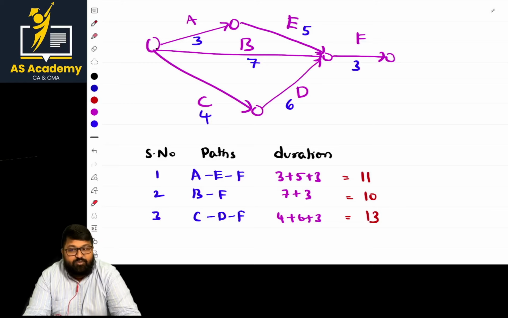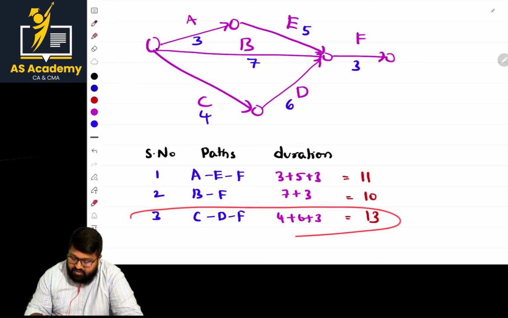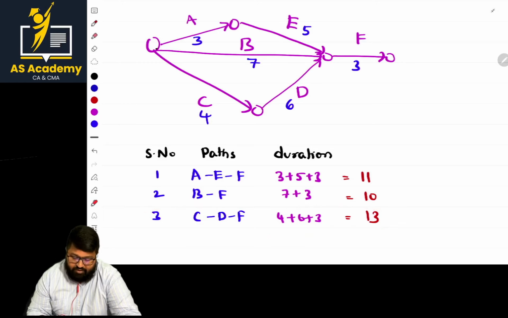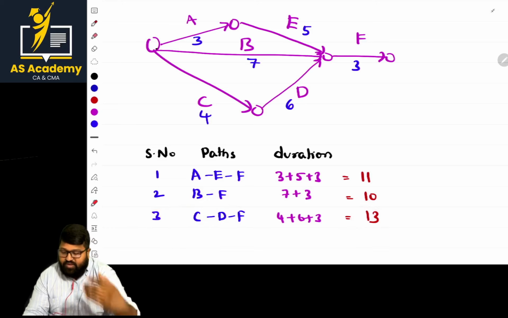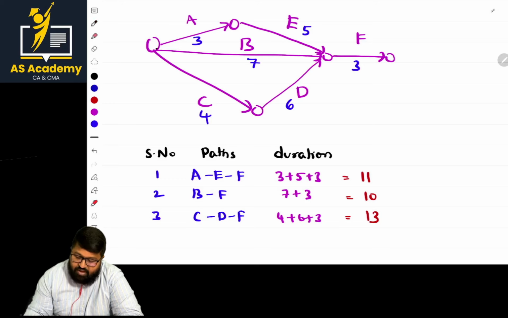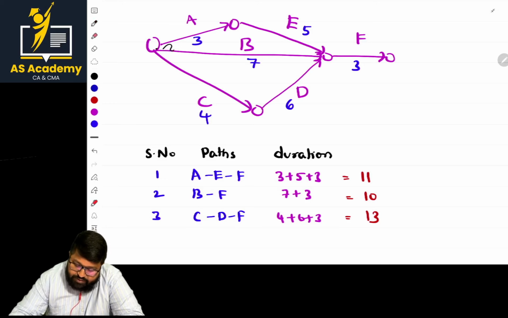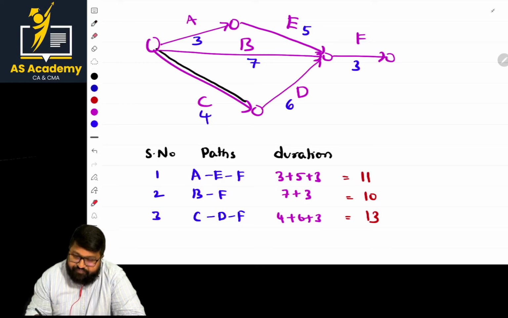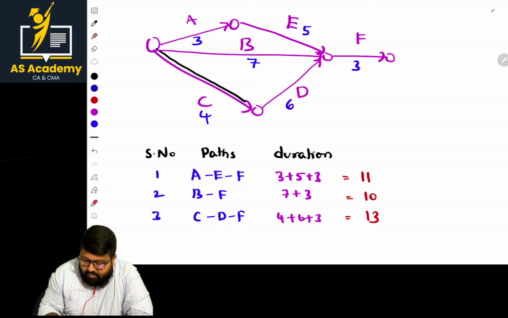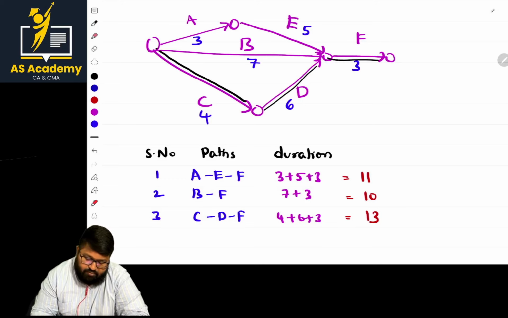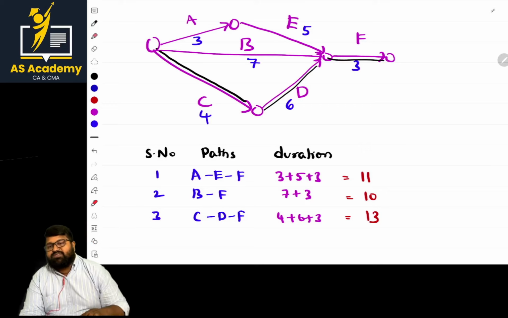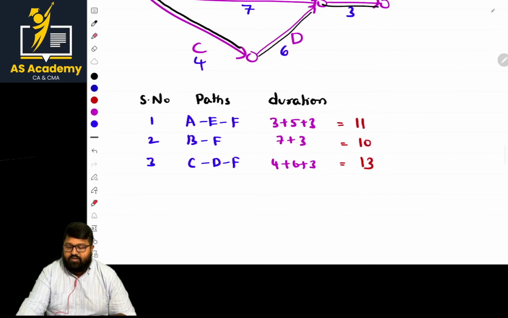And then what is the project duration? Of all these, what is the highest? 13 is the highest. That 13 path is the project duration total. And this path is known as what? Critical path. So in this case, what is the critical path? CDF. It should be mentioned with a double line. As the critical path is mentioned with a double line, there you write the project duration.